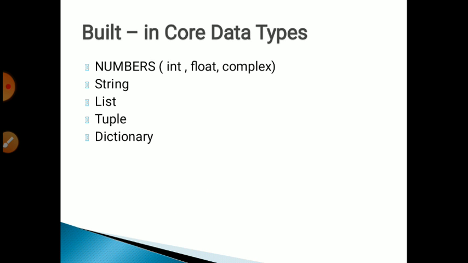First is built-in core data types. Python provides us 5 different types of built-in core data types. It is very important, because in examinations this type of question also comes: what are the built-in data types? So you must note it down. First is number data type, second string, third list, fourth tuple, and fifth dictionary. These are the built-in data types provided by Python to do calculations.